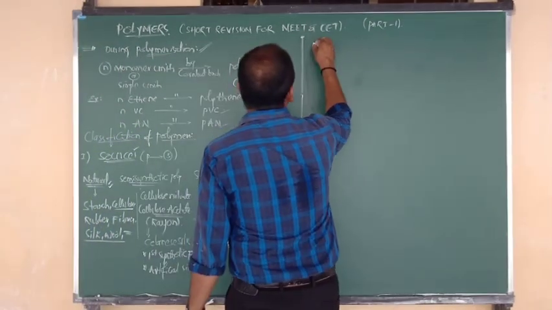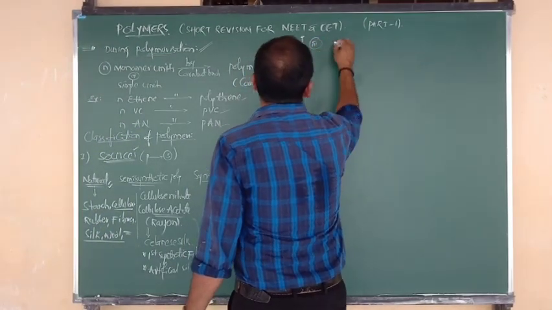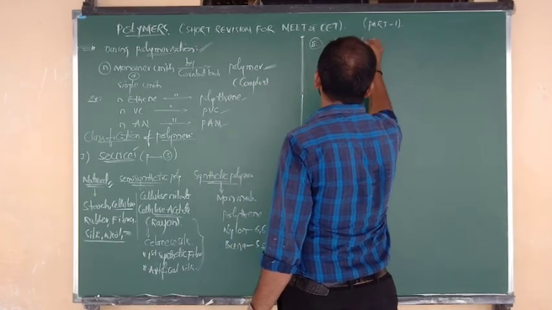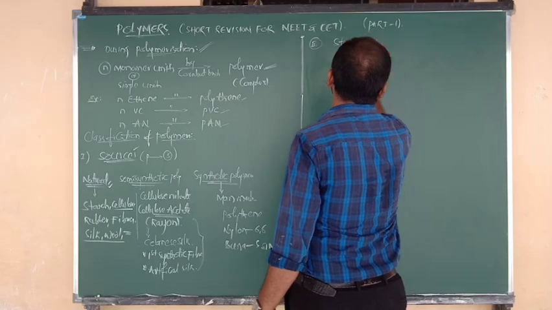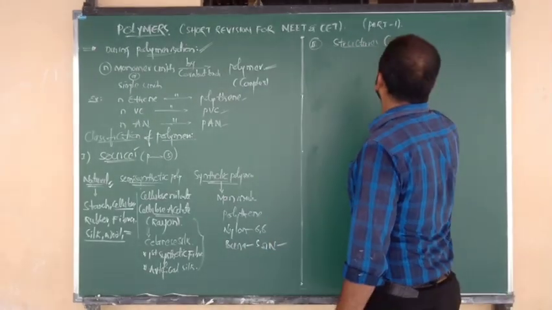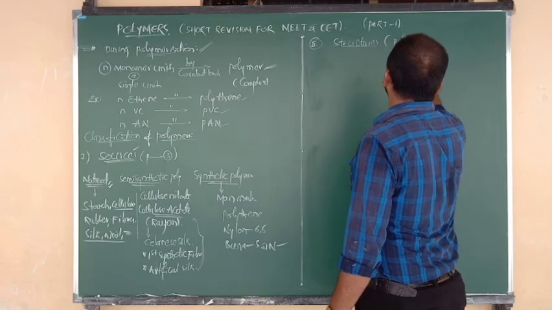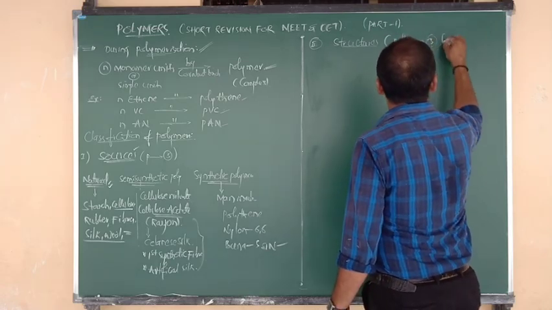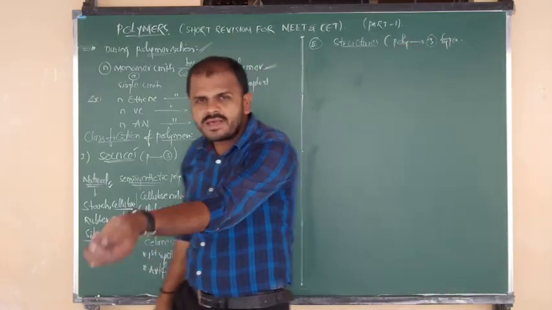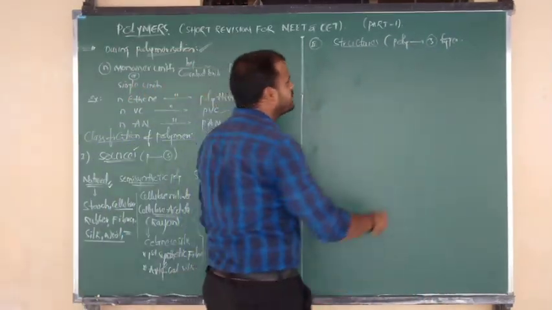Good. Now number 2. The second classification of polymers is based on their structures. On the basis of structures, again polymers are classified into 3 types. How many types? 3 types.